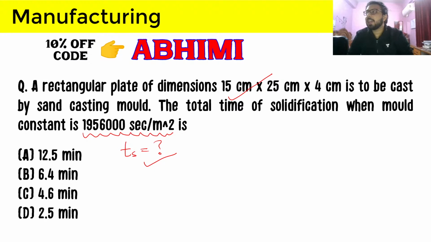Again, you should take, I think, only under 1 minute to solve this question. It is not a very difficult question. You just have to apply the solidification time formula.